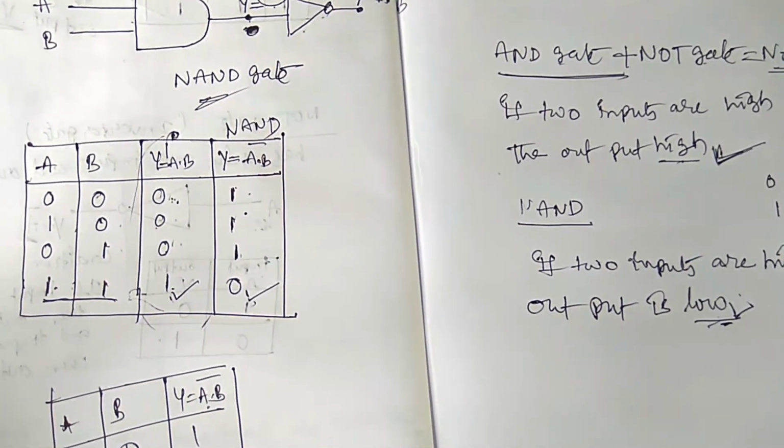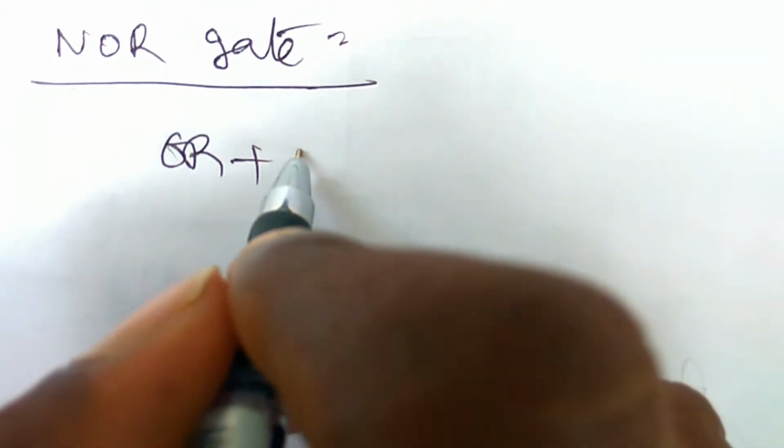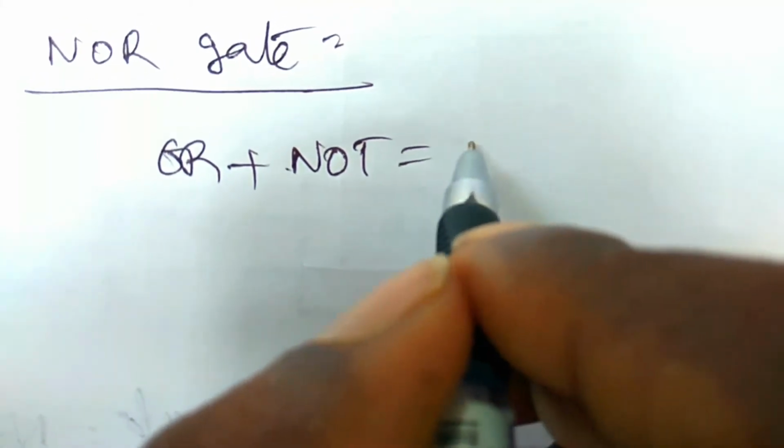And coming to the another gate, that is NOR gate. Here OR gate plus NOT gate is equal to NOR gate.